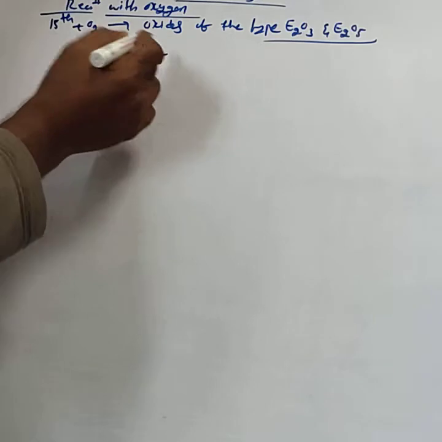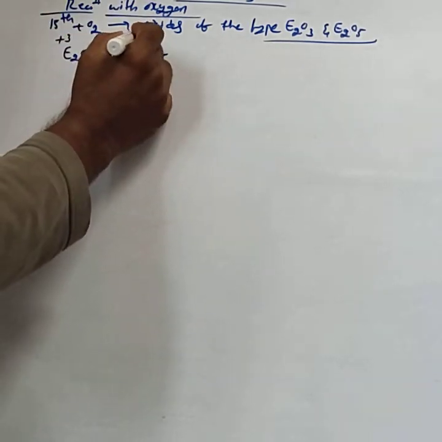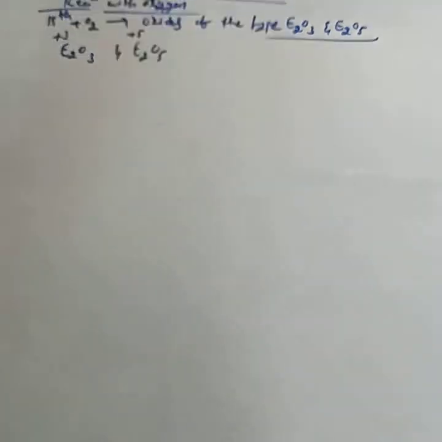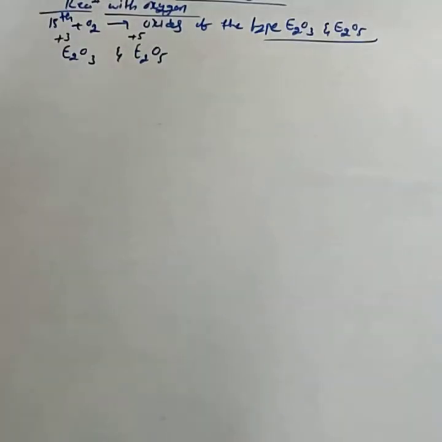Among these, in E2O3 the oxidation state of the E element is +3, while in E2O5 it is +5. Already in the first year redox chapter, you know how to calculate oxidation states.